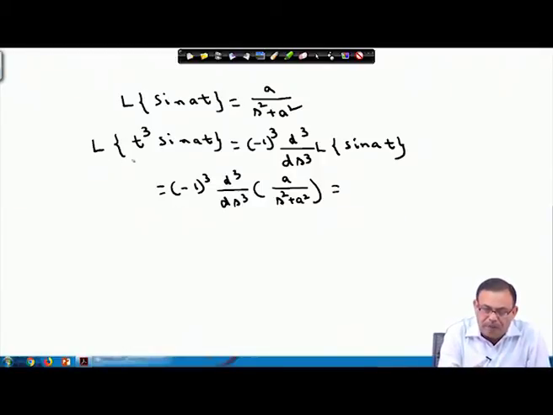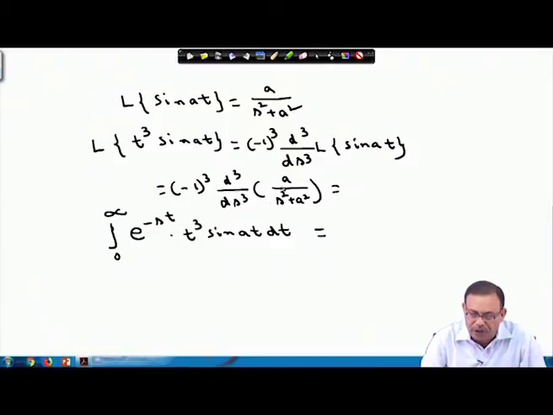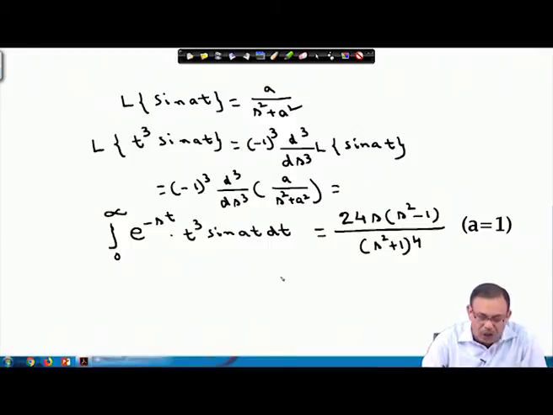So what is this? The Laplace transform of t cube into sin a t is the integral from 0 to infinity of e power minus s t into t cube sin a t dt. The left hand side is this, and on the right hand side I have to differentiate thrice. I am leaving it for you, the differentiation is much easier. If you do it, you will obtain 24 s into s square minus 1 by s square plus 1 whole to the power 4. What you have to evaluate now is the value of the integral of e power minus t t cube sin t dt.